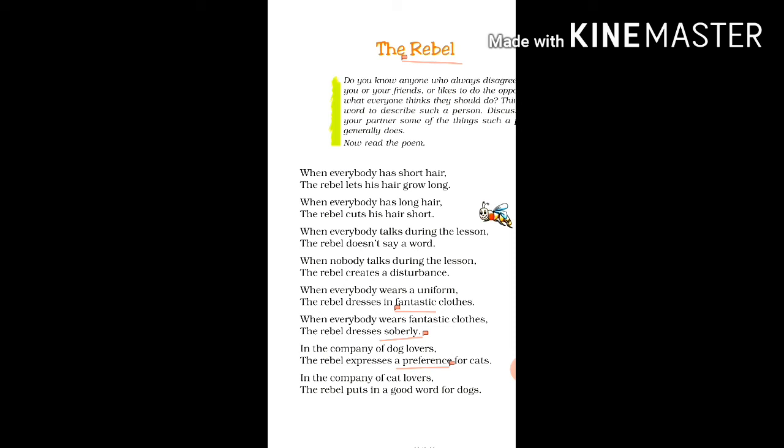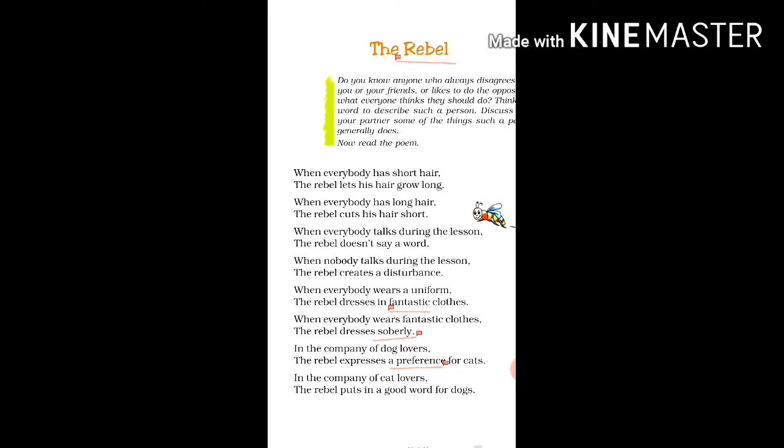In the next couplet we are going to learn about this too. "In the company of cat lovers, the rebel puts in a good word for dogs." So if the rebel is in the company of people who love cats, he prefers dogs to cats. He wants to look different at all costs. He just wants to look different from society. So when the people have a liking for dogs, he loves cats, and when the people have a liking for cats, he loves dogs.